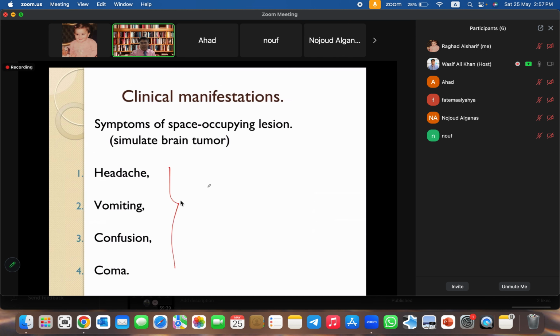Now the clinical manifestation, look at the features. So again, they resemble the clinical manifestation of a brain tumor. So because of the clinical manifestation and because of the MRI manifestation, this lesion simulates a brain tumor, right? So sometimes it might get misdiagnosed as a brain tumor. So you should remember that sometimes tuberculoma